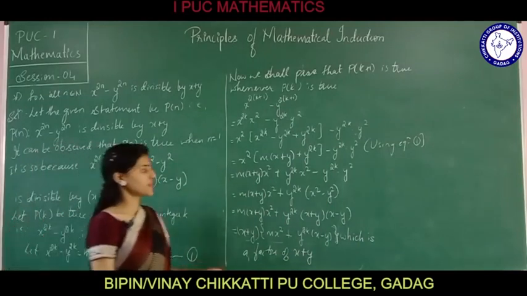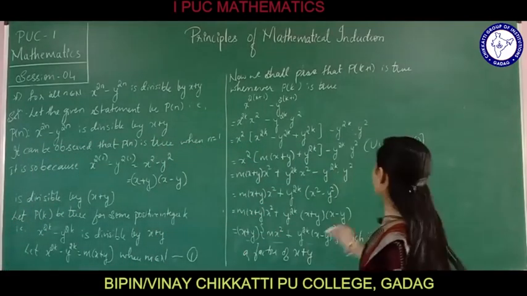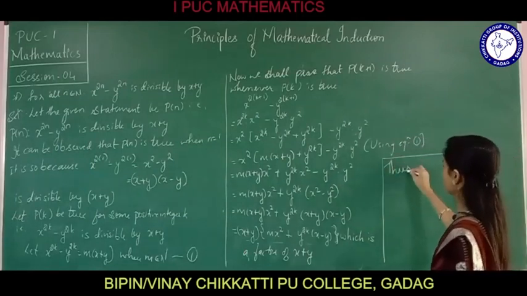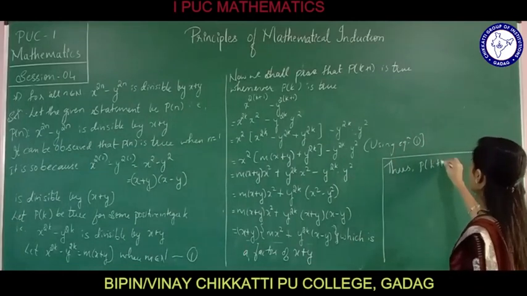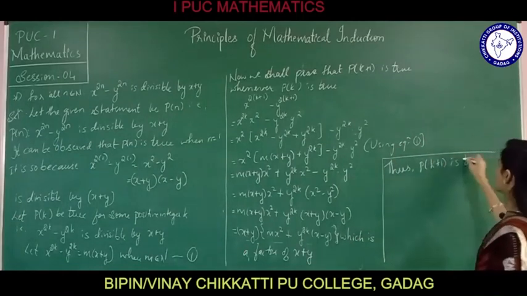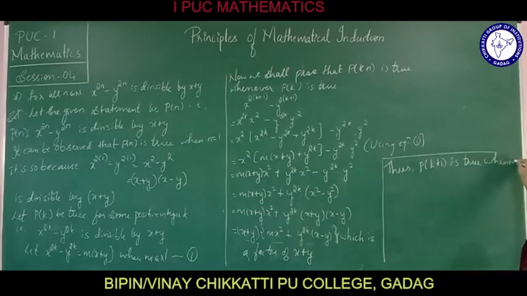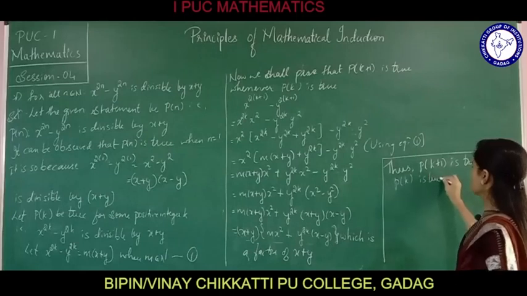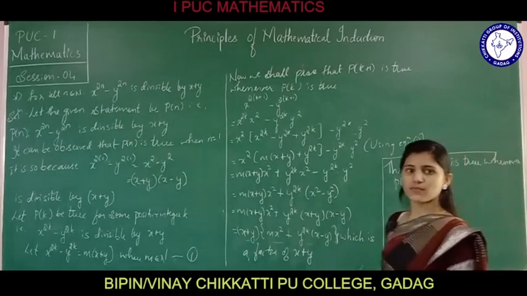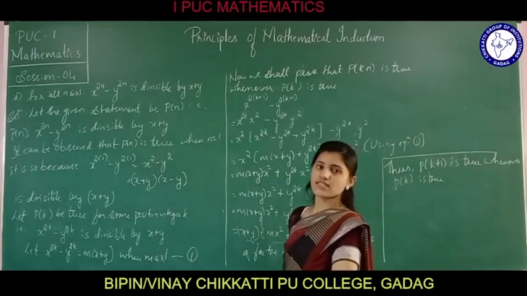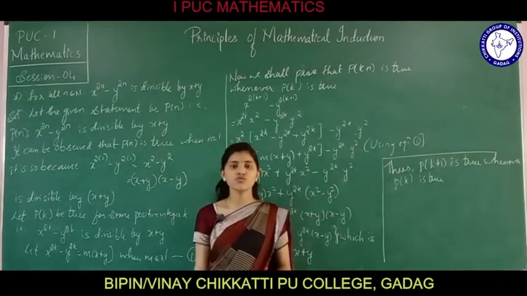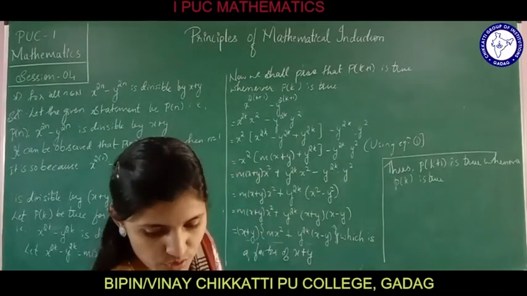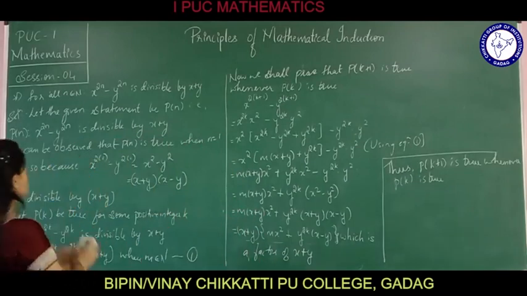Therefore, P of k plus 1 is true whenever P of k is true. Hence by the principle of mathematical induction, the statement P of n is true for all natural numbers n. So I hope students you have followed this problem.